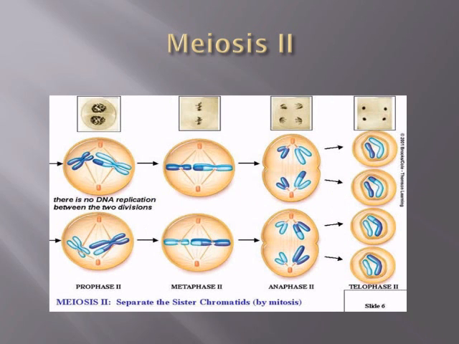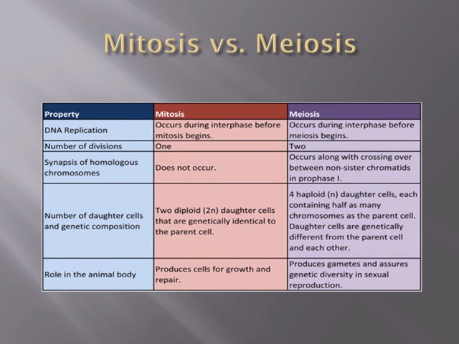Meiosis II. Spindle fibers form and begin to move the chromosomes toward the midline of the dividing cell. The chromosomes move to the midline of the dividing cell, with each chromatid facing opposite poles of the cell. The chromatids separate and move toward opposite poles of the cell. A nuclear membrane forms around the chromosomes in each of the four new cells. Mitosis versus meiosis.